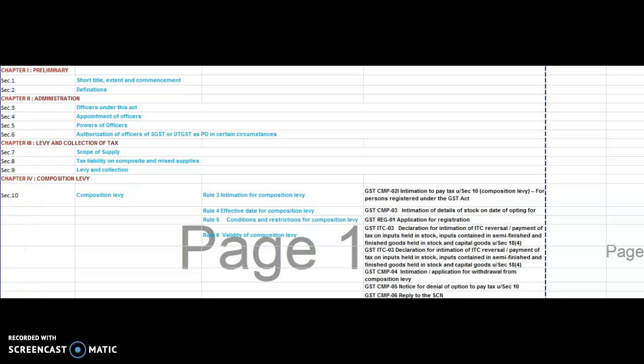Very important sections. Goods will be there. What is the meaning of goods? Goods means every kind of movable property other than actionable claims, but includes money, stay,